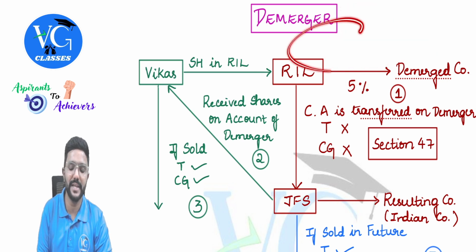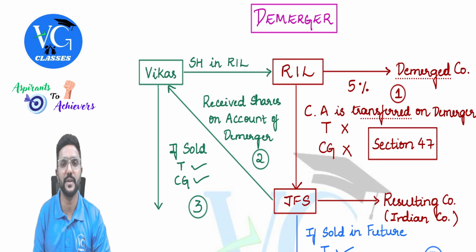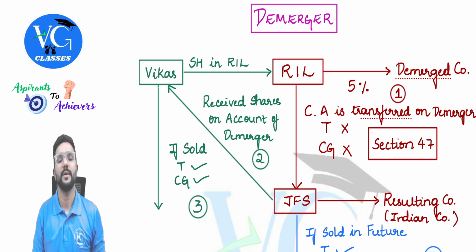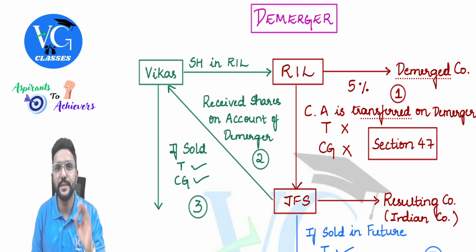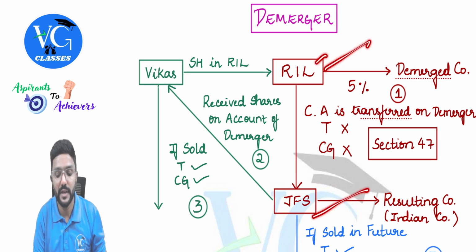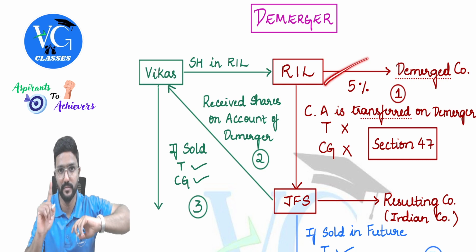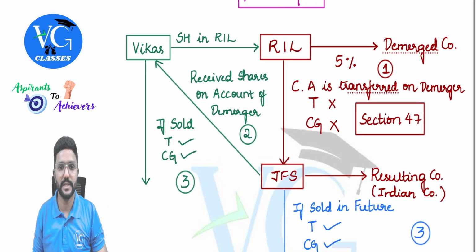Clear? And anyway, whatever I just now explained is actually not a part of your syllabus. You need not worry. But anyway, for your knowledge's sake, it is good to know. And please be careful. After demerger, there will be totally two companies, Reliance as well as JFS. Reliance will not shut down. That will happen in amalgamation, but not here. Got it? Yes, sir.